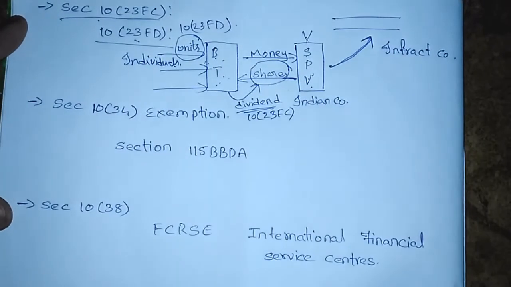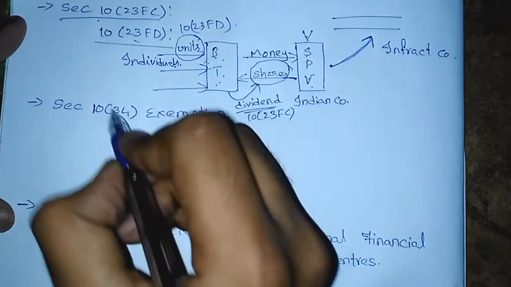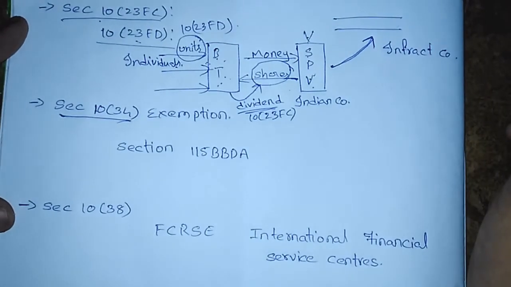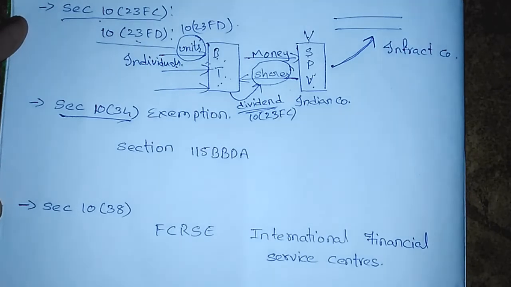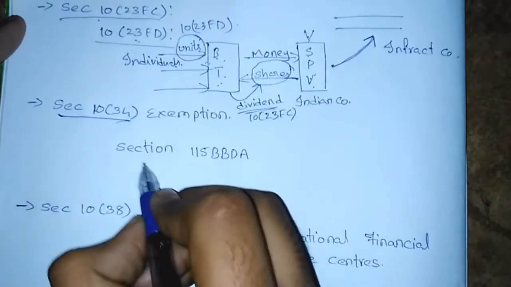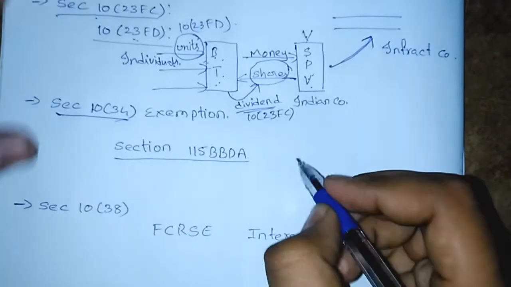Section 10, subsection 34. Exemption. We know that under this section, dividend from the Indian company is exempt, but they have brought a limitation on this exemption under section 115BBDA. What is this limitation?